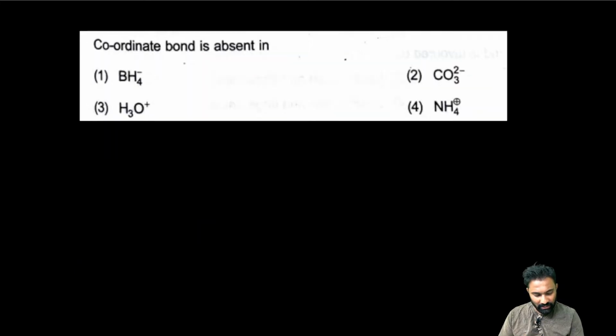Next, coordinate bond is absent in. Now I will see how many of you will give the correct answer. Coordinate covalent bond is absent in.